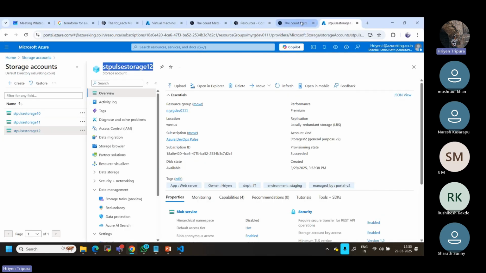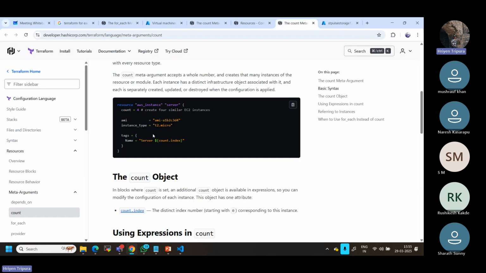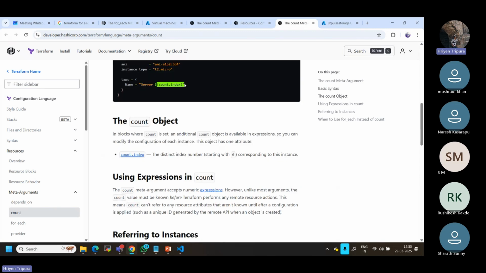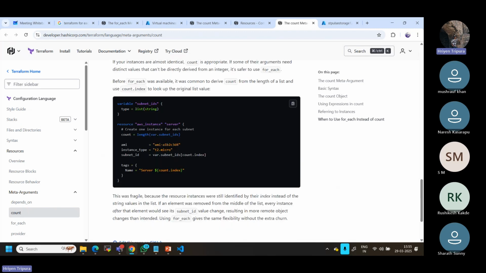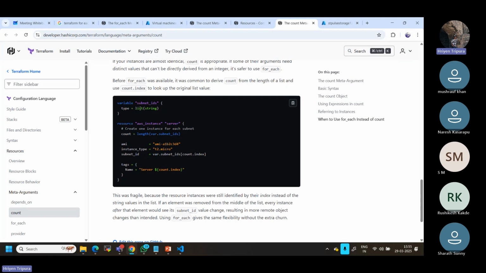But as I told you, there are so many documents that you need to go through and understand. This is how we have to call the index number, how we can modify it, everything. Same way, as I told you, this is the reference name. I can check it here. Like you can see, the subnet means a list of strings. So we can have so many options, if it's tags also, everything.